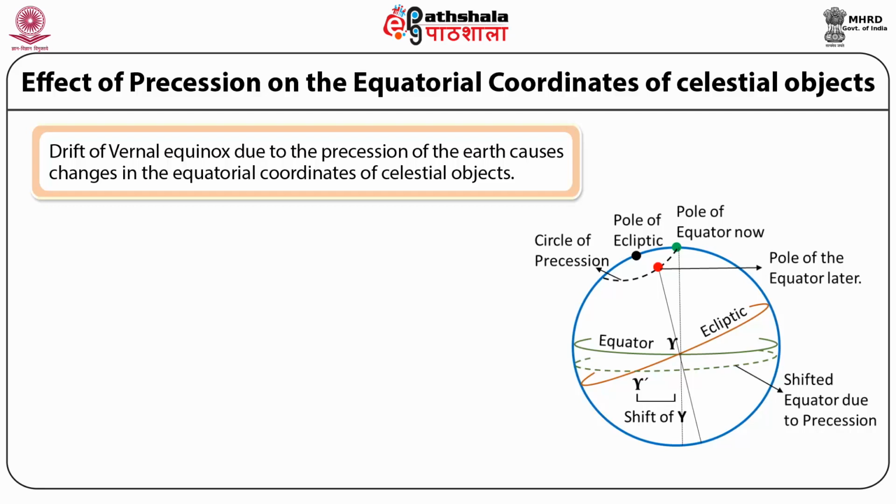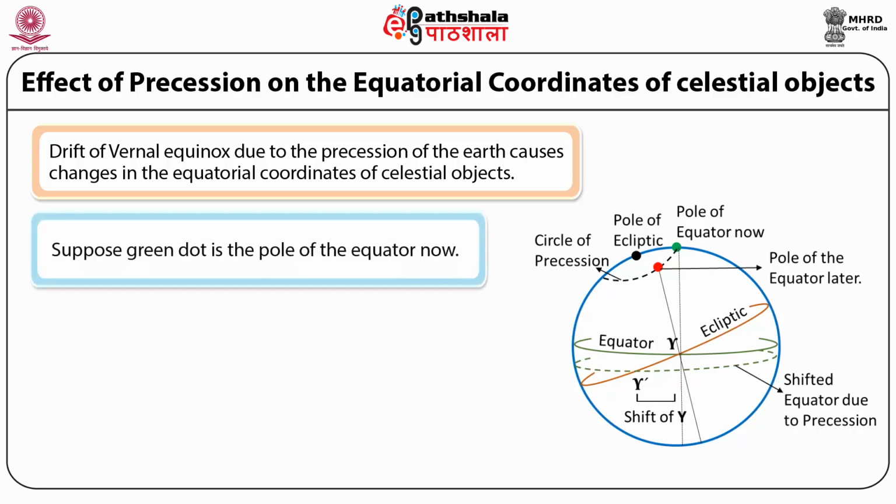This also causes drift in the zodiacs. 2,000 years ago, the vernal equinox occurred when the Sun entered the constellation of Aries. That is why the vernal equinox is also called the first sign of Aries. At present, however, the vernal equinox occurs at the time when the Sun is in the constellation Pisces.